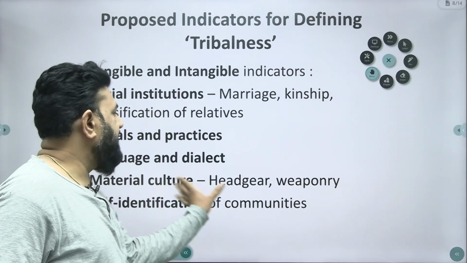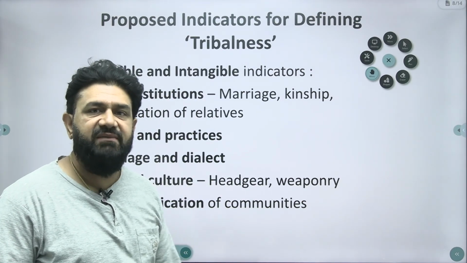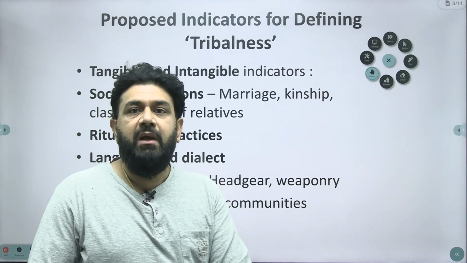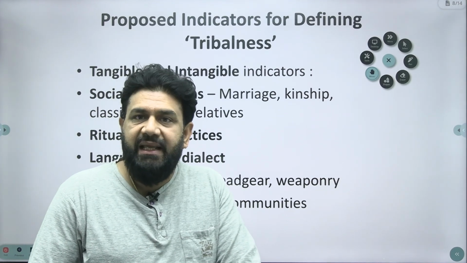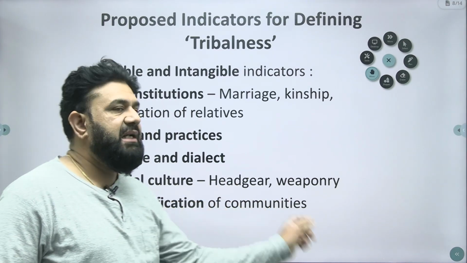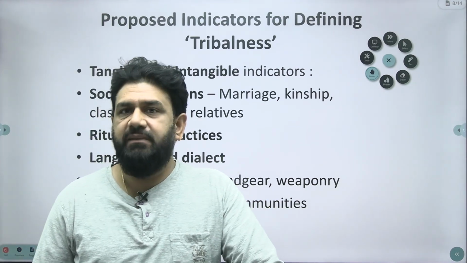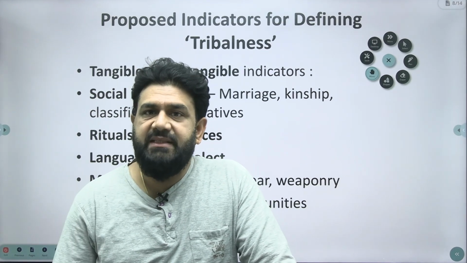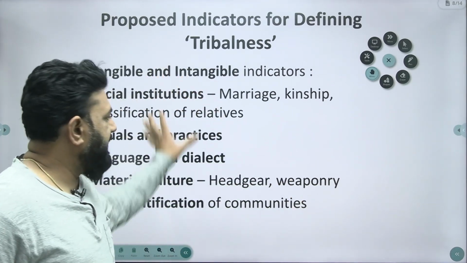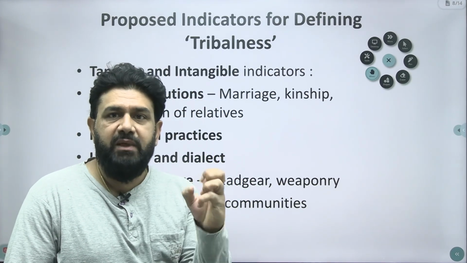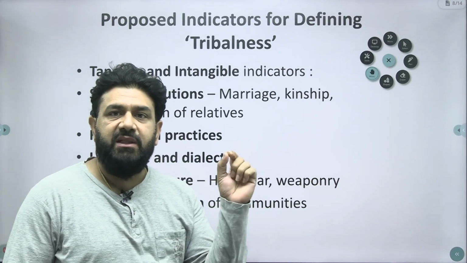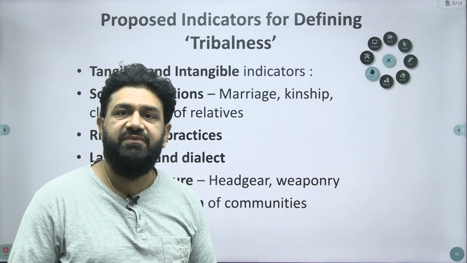Next is the material aspects of their culture. What do we mean by material civilizational or tangible aspects? The tools used by a particular community, or the headgear, weapons, or any material aspects which prove the identity of a particular community. And self-identification of communities is a very significant aspect here, that tribalness is the identification of a community member within a group. All these criteria would play a very important role in including certain communities under the spectrum of tribalness according to the Anthropological Survey of India and the National Commission for Scheduled Tribes.